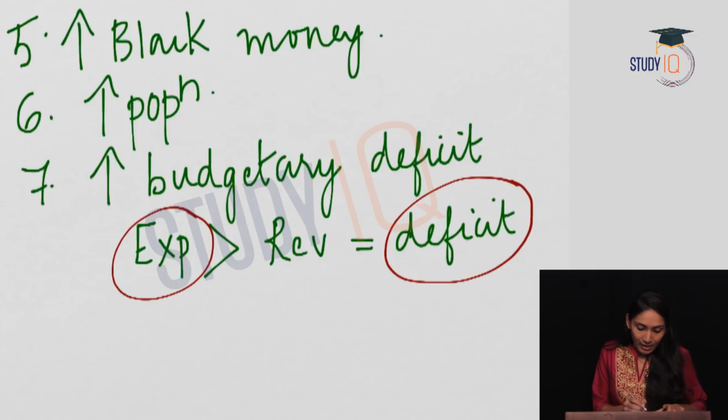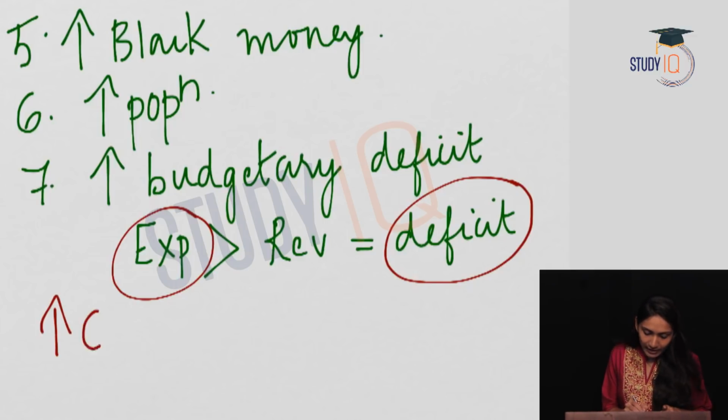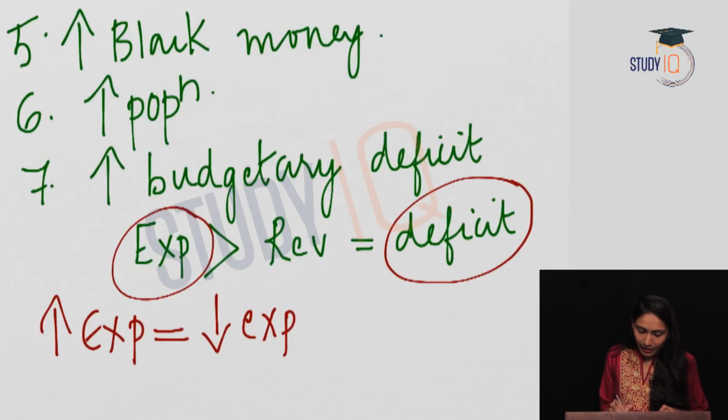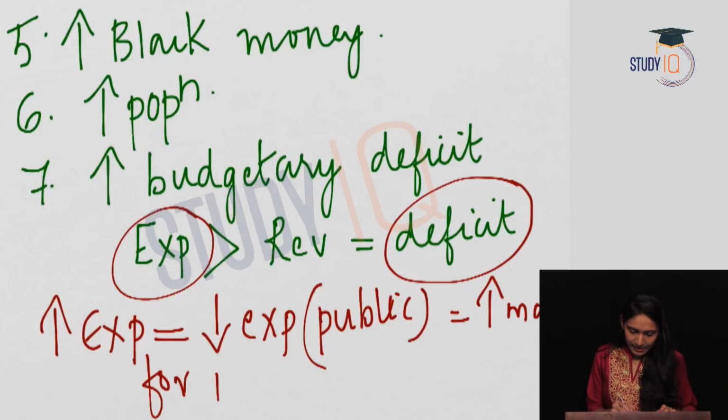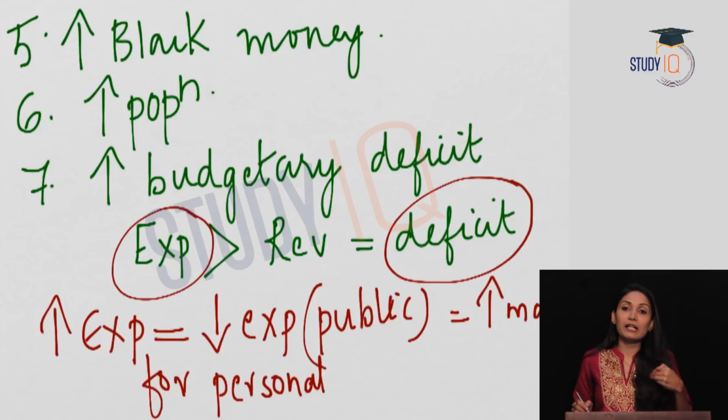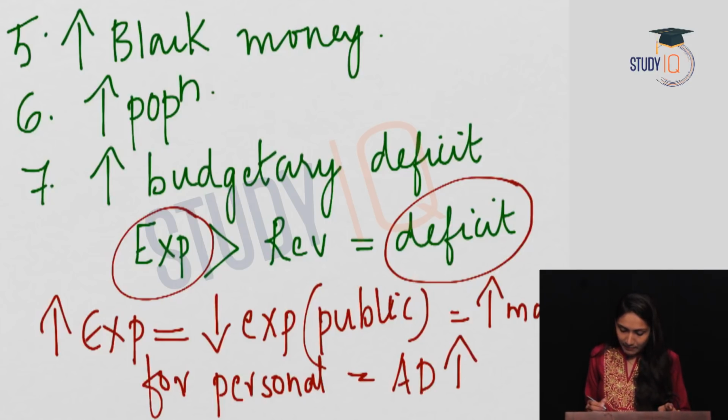I'll explain it. When the expenditure of the government increases, this will lead to lesser expenditure by the public. So that means now the public have more money for their personal use or personal spending. More money for their personal spending means they have more money for their personal consumption expenditure, and this will lead to an increase in the aggregate demand in the economy, and this will lead to demand pull inflation in the economy.